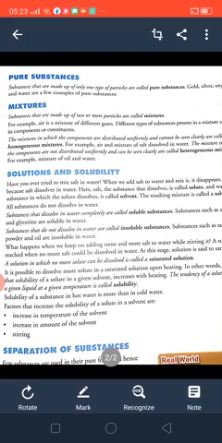The substance that dissolves is called solute, and the water in which solute dissolved is called solvent, and the resulting mixture in which solute and solvent both mix together is known as solution.